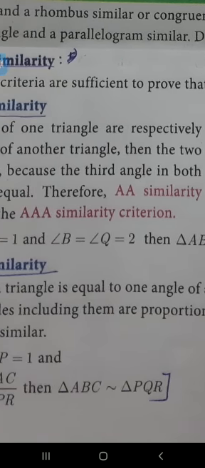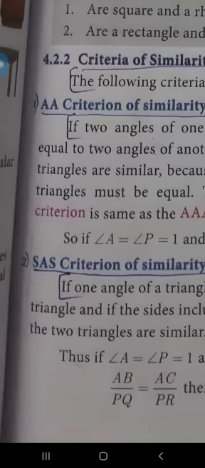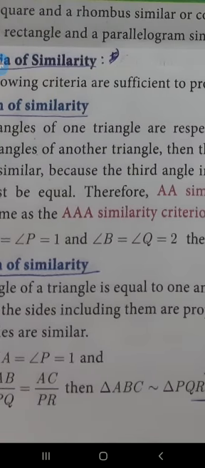Okay. Second one is SAS similarity, that is side angle side. So two sides and the angle in between. That we studied in 8th, you know about this all. Two sides and the included angle in one triangle, and the corresponding two sides and included angle in the other triangle: the angles are equal and the sides are proportional, then we can say the triangles are similar. Angles must be equal, sides must be proportional. That is the condition for the similarity of triangles.